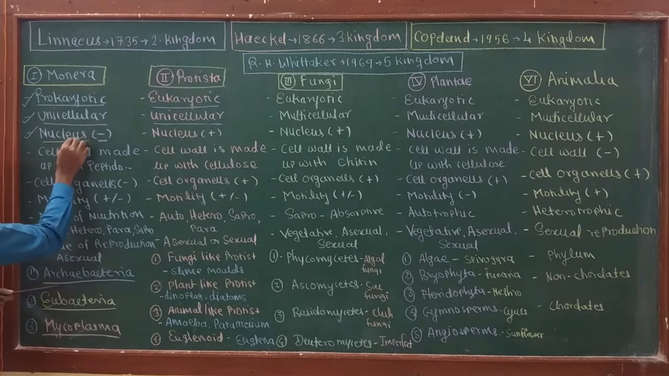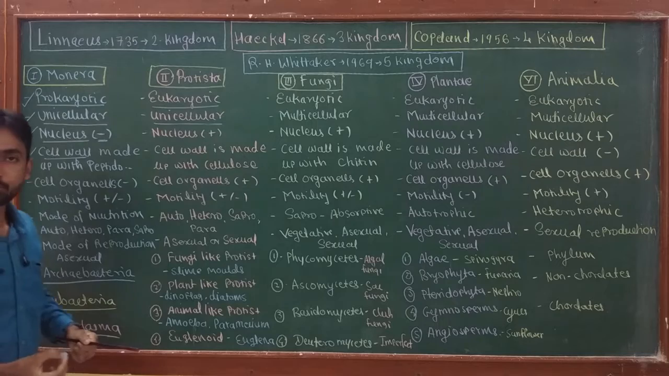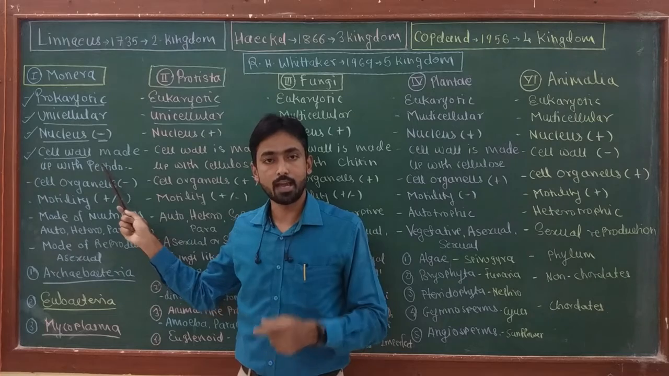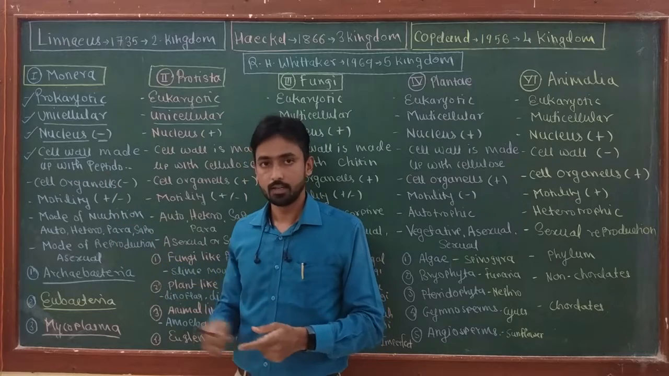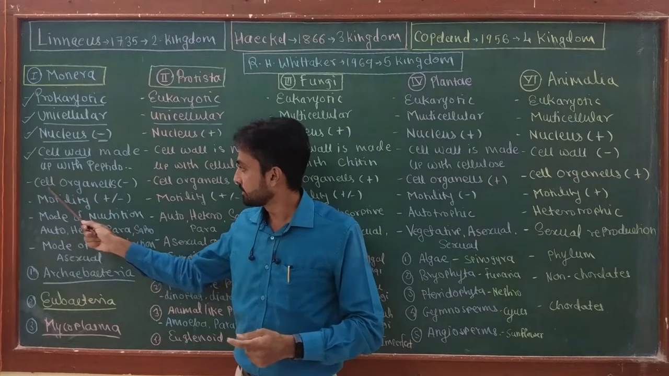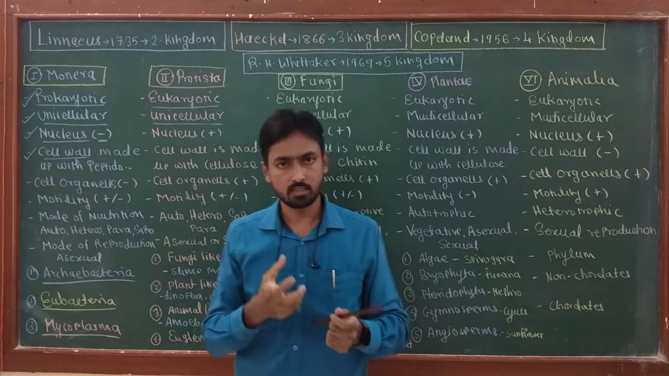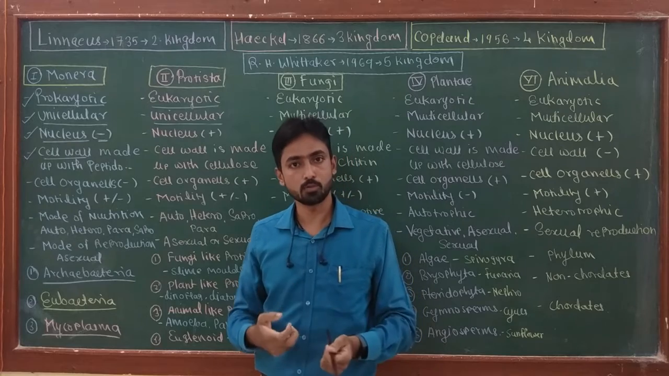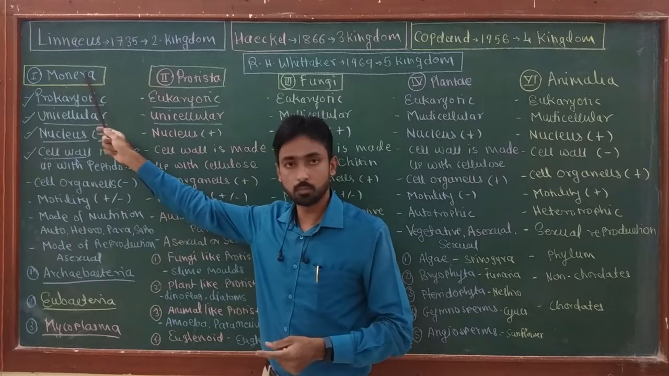The next characteristic feature of Monerans is the cell wall. The cell wall of Monera is generally made up of peptidoglycan. They have a well developed cell wall, generally composed of peptidoglycan, like gram positive and gram negative bacteria. Then cell organelles are absent. As it is a prokaryotic organism, the cell has a simple structure, and organelles like mitochondria and chloroplast are absent. Only ribosomes, the 70S type, are generally present, while all other cell organelles are absent in kingdom Monera.